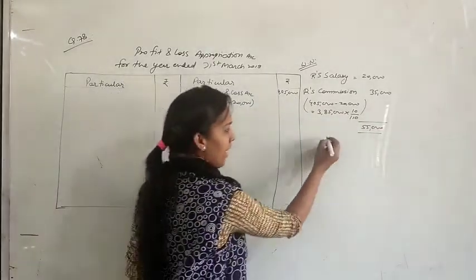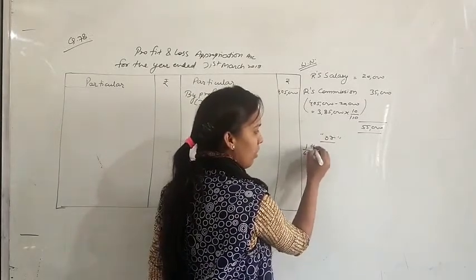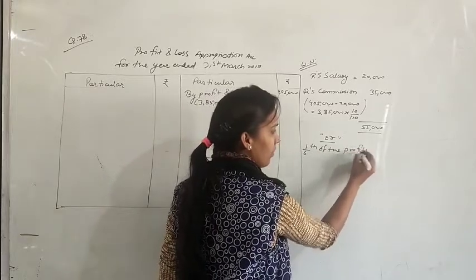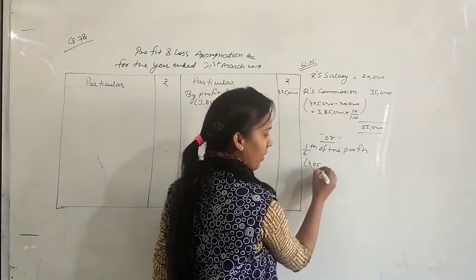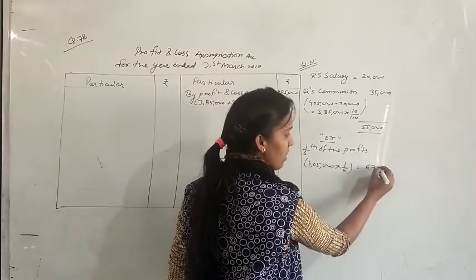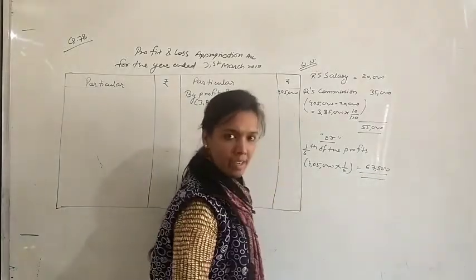Okay. And second condition, according to the question, it was 1/6 of the profits. So profits are rupees 4,05,000 and 1/6 of this is 67,500. This is according to the second condition.